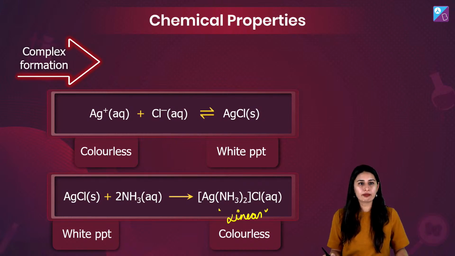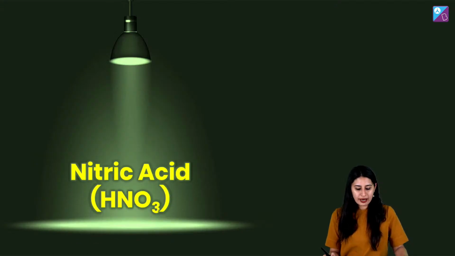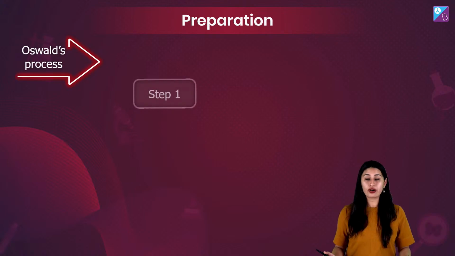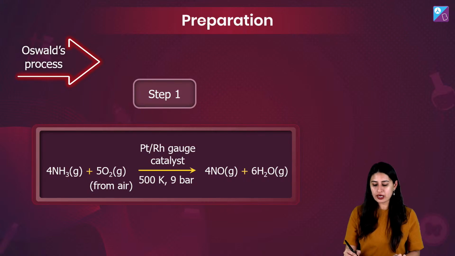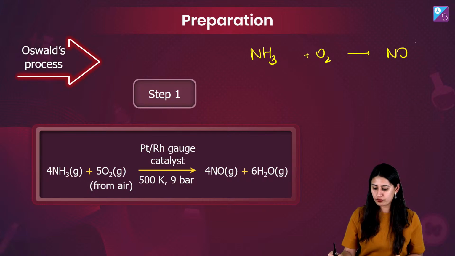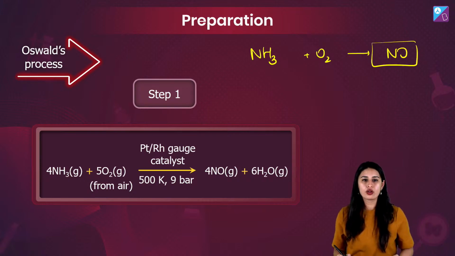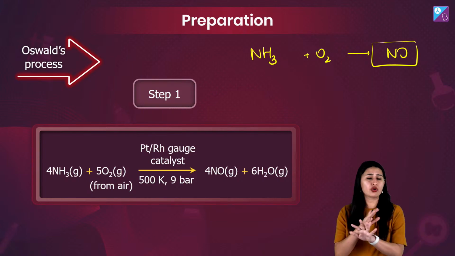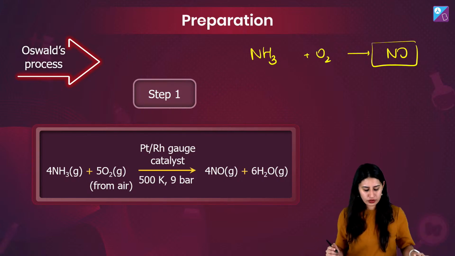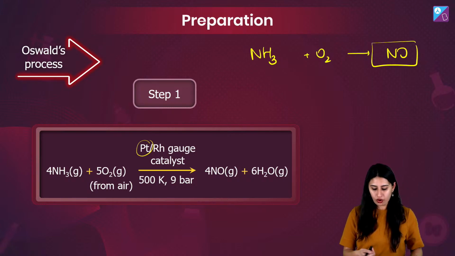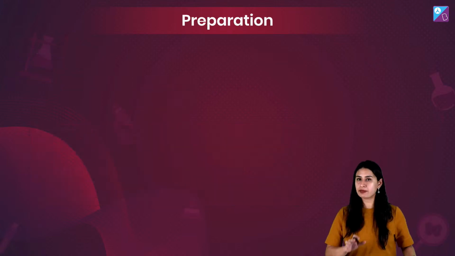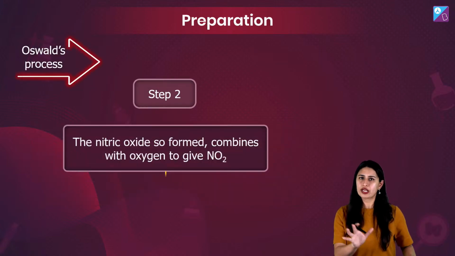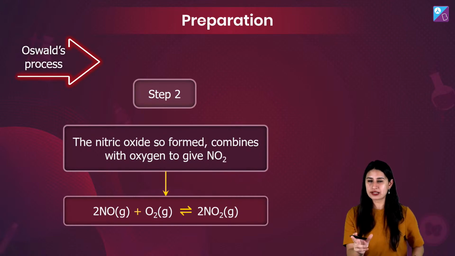Okay? Now, when I'm talking about nitric acid, HNO3, Ostwald process आपको step by step रटा होना चाहिए. Step number 1, हम ammonia से start करते हैं. We add oxygen to get NO. So the first product is NO. From ammonia, using platinum or rhodium gauze catalyst, 500 Kelvin, 9 bar. Critical temperatures, conditions. But okay, इतना नहीं याद करोगे तो चलेगा, but the reaction is important.